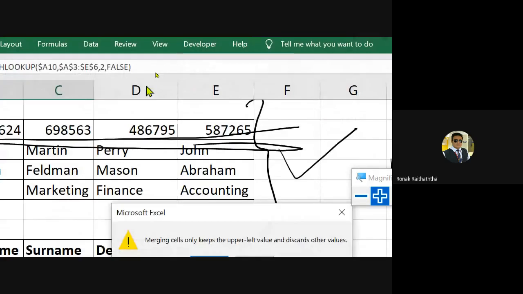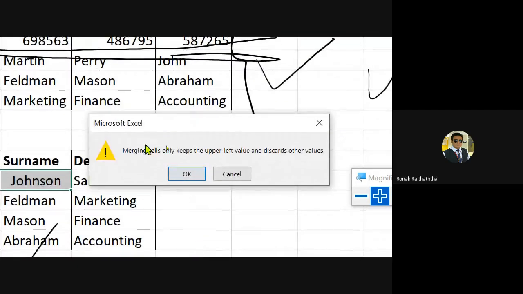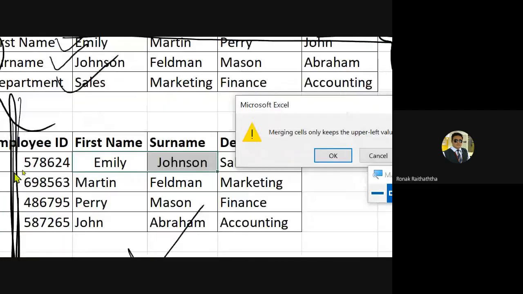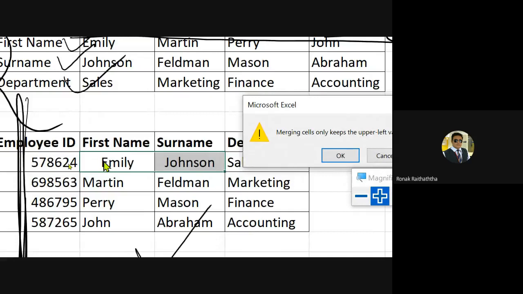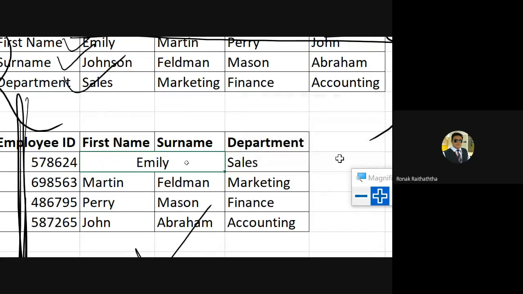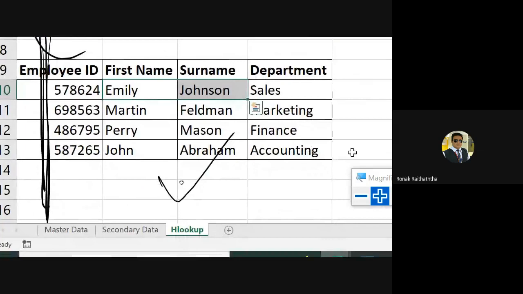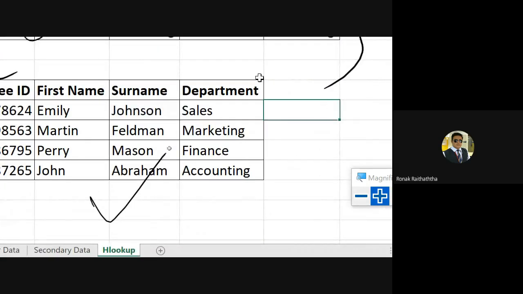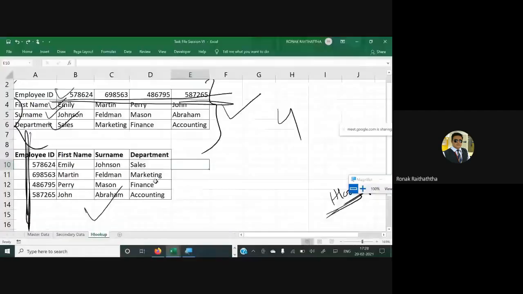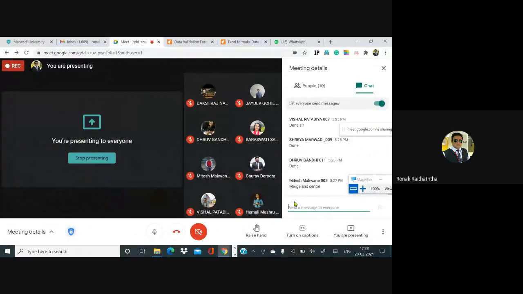Here I have the merge and center. Then it tells me that merging cells only keeps the upper left value and discards the other values. So the upper left value is Emily. So only Emily will survive, and every other value will go. This is how it will look. So that's why we cannot use merge and center. I hope you have got why we cannot use merge and center, right?